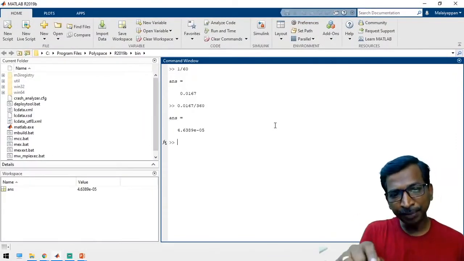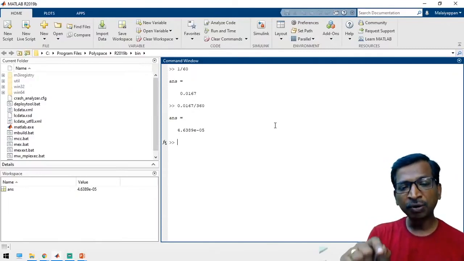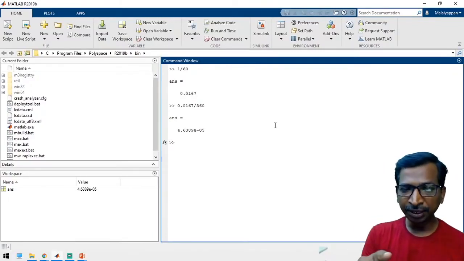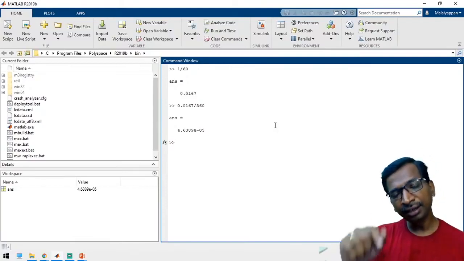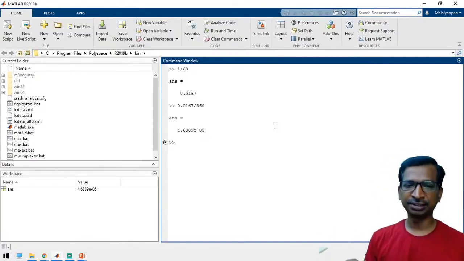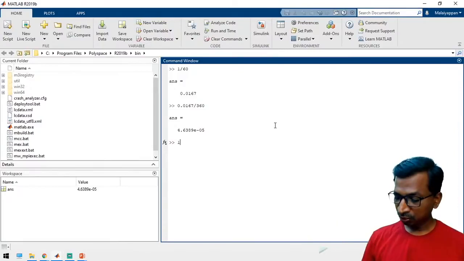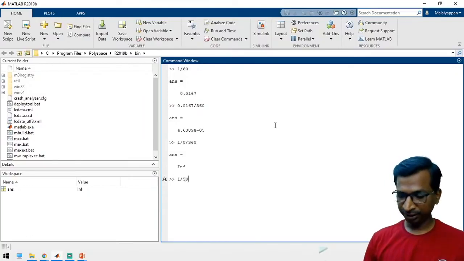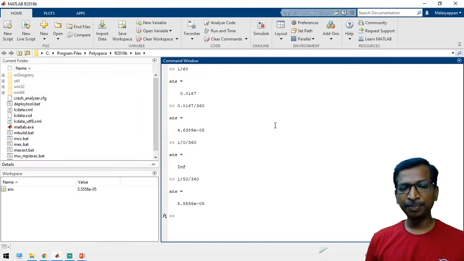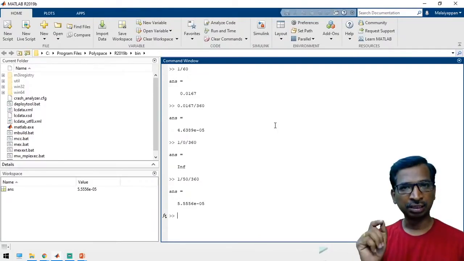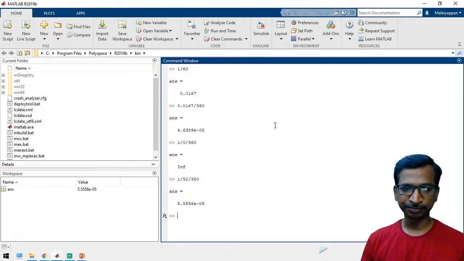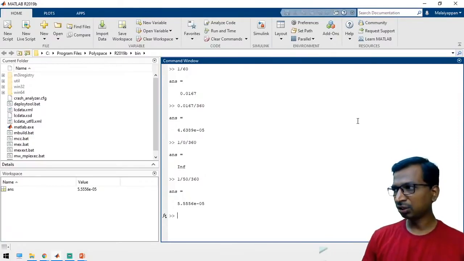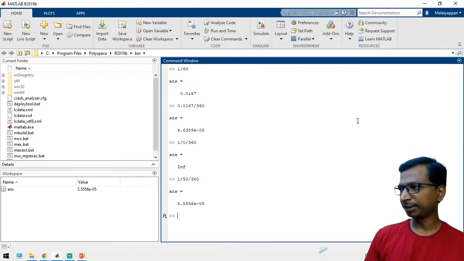So 4.63 e power minus 5 is the time period for 1 degree in the 60 hertz system, not the 50 hertz system. For the 50 hertz system, 1 divided by 50 divided by 360, so 5.55 e power minus 5. This is the exact time period for 1 degree in the 50 hertz system. I think you all got the point.